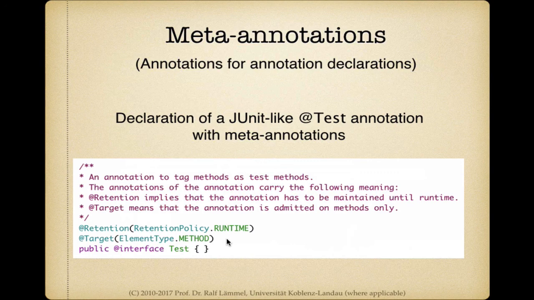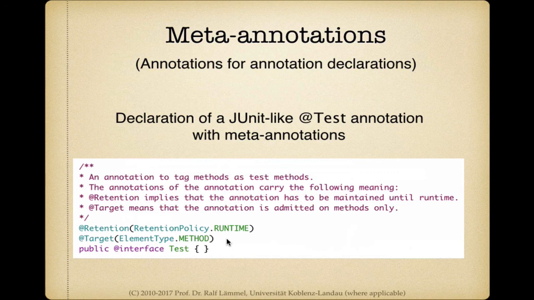These meta-annotations basically control how these annotations, the test annotations, are used. So retention policy runtime means that test annotations remain at runtime. So they are not stripped off by compilation. They will go into the Java bytecode essentially. So we need this here for a JUnit-like test because, I mean, obviously JUnit is executed at runtime.